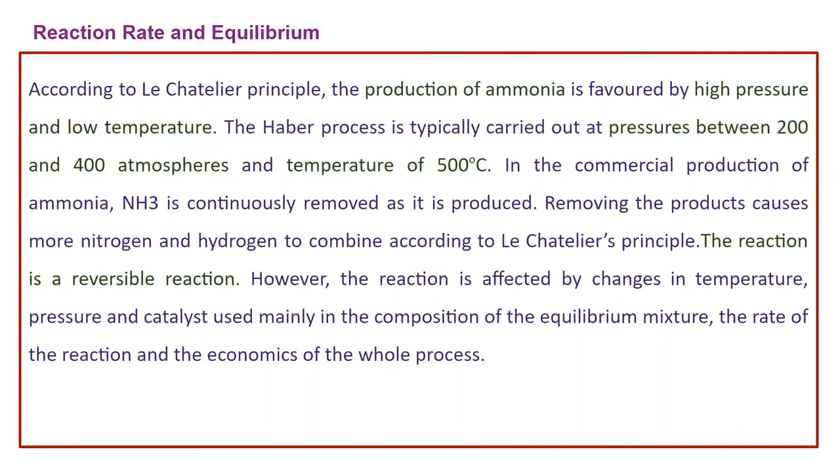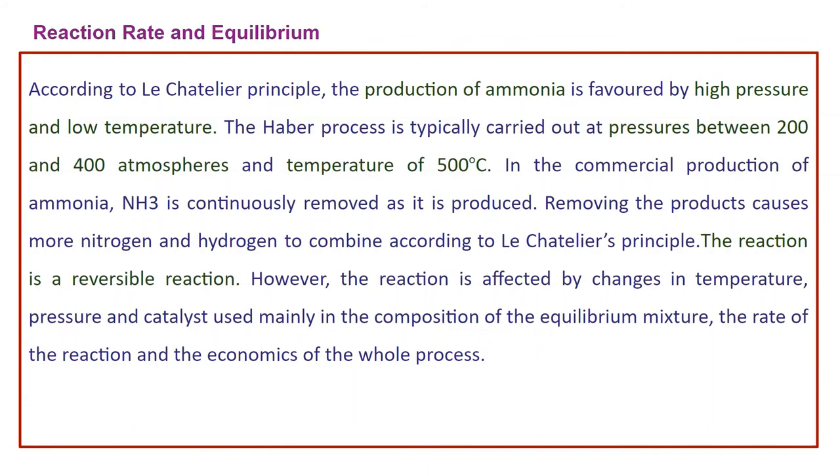According to Le Chatelier's principle, the production of ammonia is favored by high pressure and low temperature. The Haber process is typically carried out at pressures between 200 and 400 atmospheres and a temperature of 500 degrees Celsius. In the commercial production, ammonia is continuously removed as it is produced.